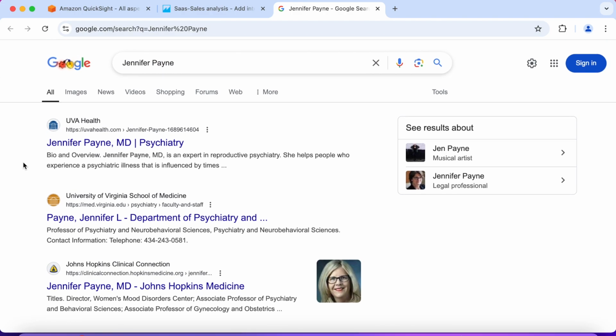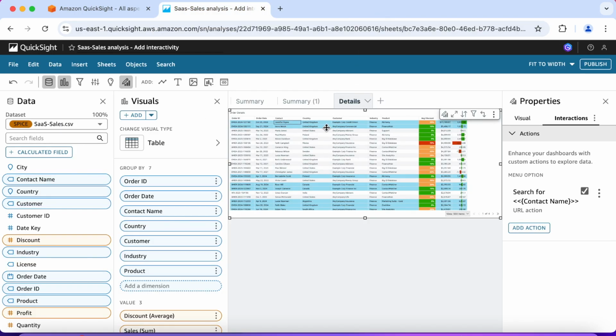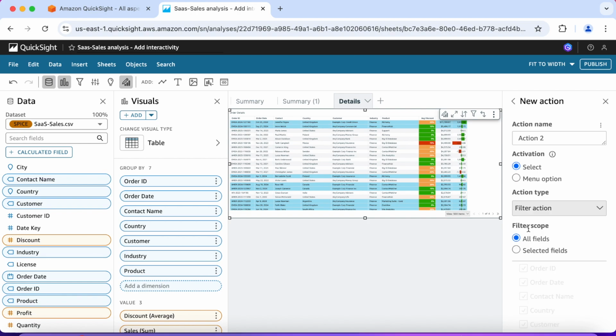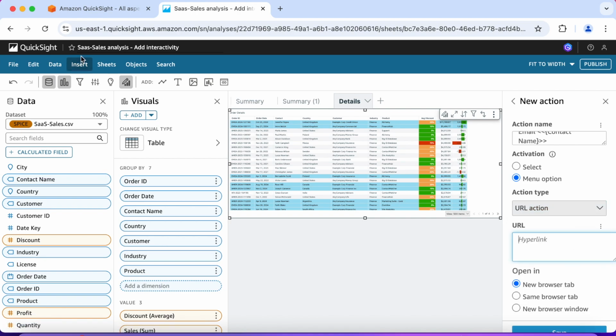Okay, so that's the action that we map to bind to our table. So that's working. All right, let's add another action. Remove action 2. And I'm going to type in email and let's bind it. Contact name within the brackets. Menu option and the action type. It's going to be a URL action.